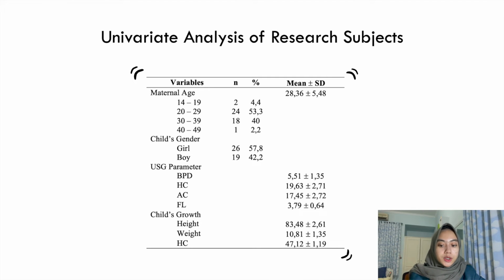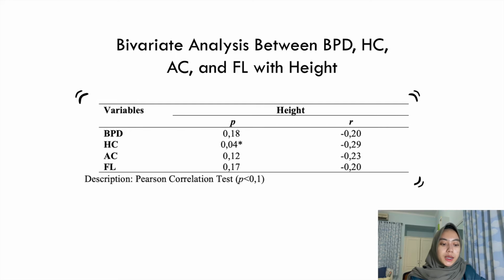For the child's growth, the average height is 83.48 plus minus 2.61. The average weight is 10.81 plus minus 1.35, and the average head circumference is 47.12 plus minus 1.19.